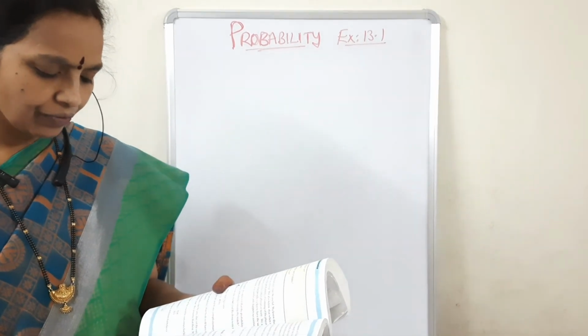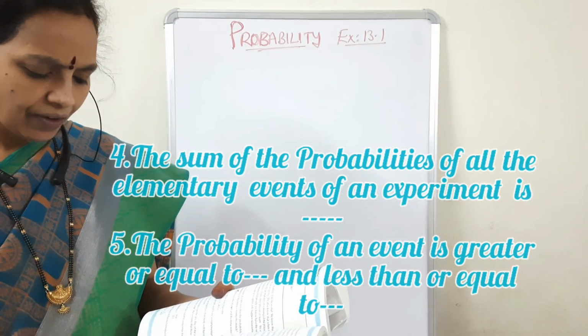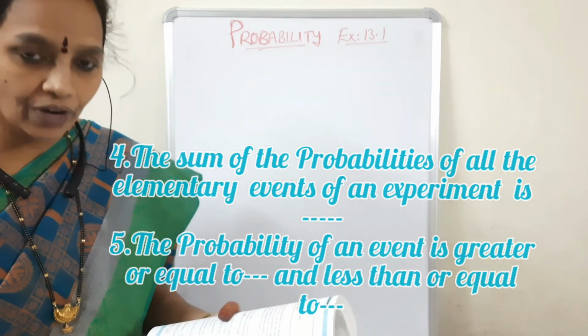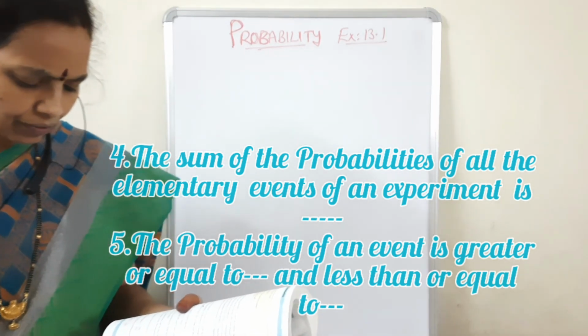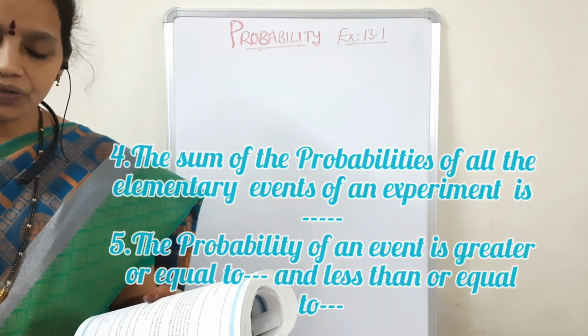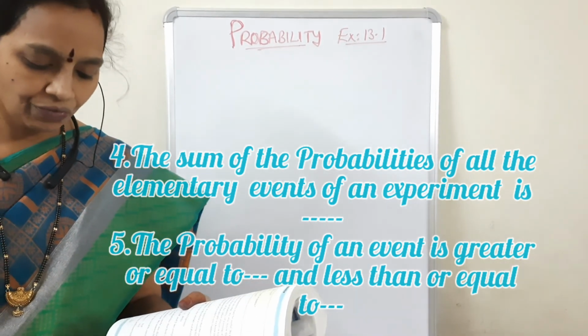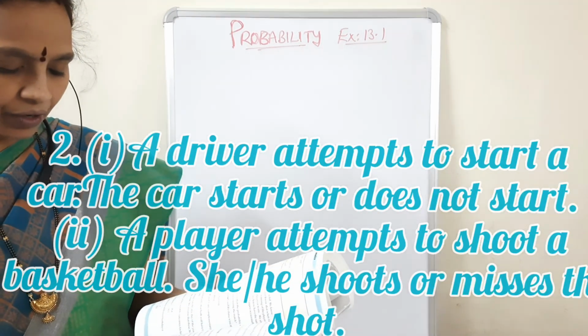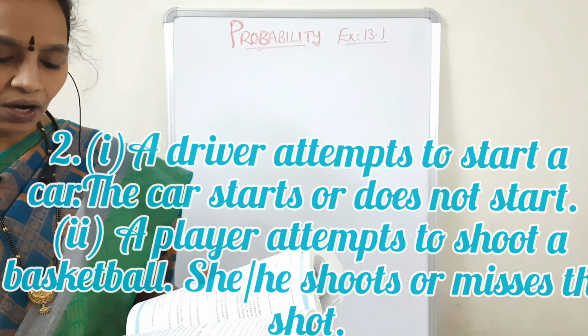The sum of the probabilities of all the elementary events of an experiment is 1. The probability of an event is greater than or equal to 0 and less than or equal to 1.